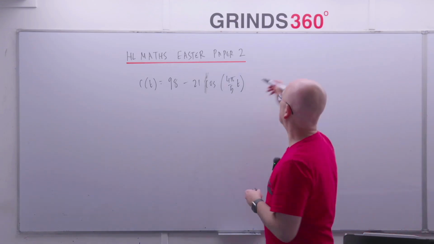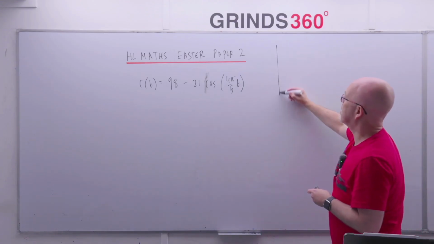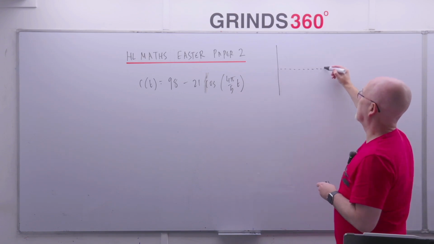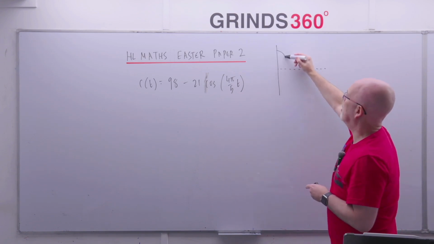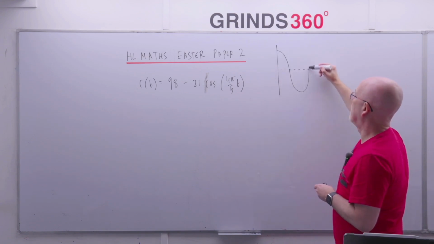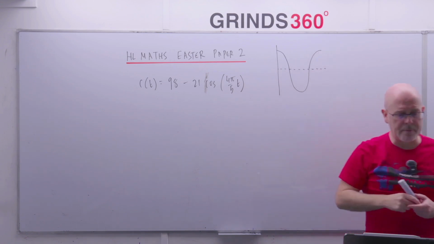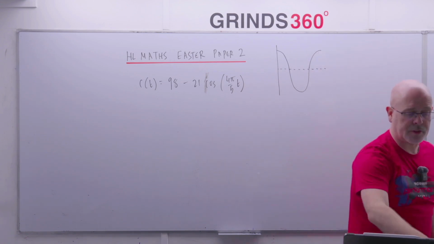So for this one here, the basic shape will look something like this. There's my center line running through the middle like that. Start up here, come down like that. That's the basic shape, okay? So we start off with the basic shape of the graph.